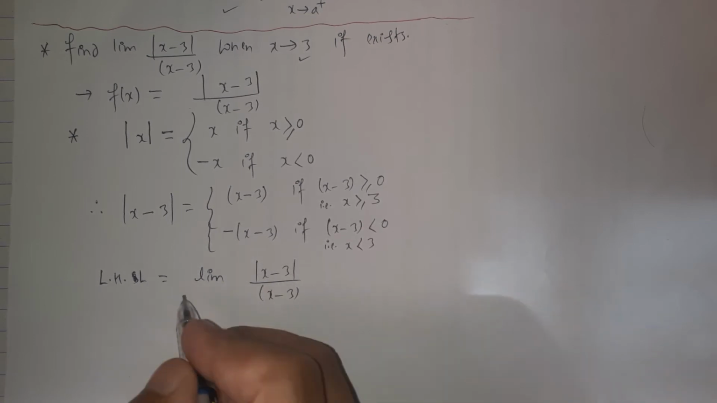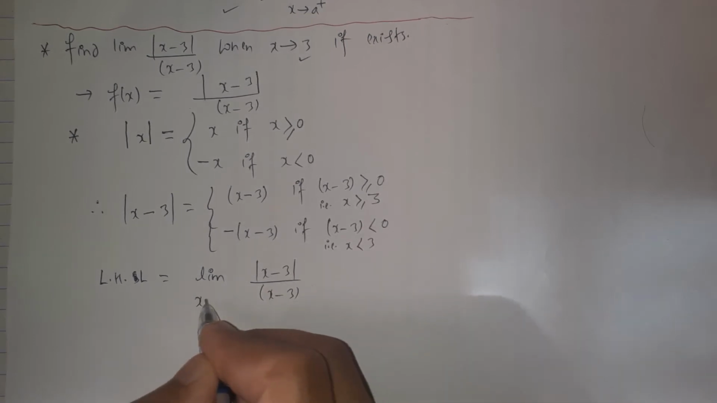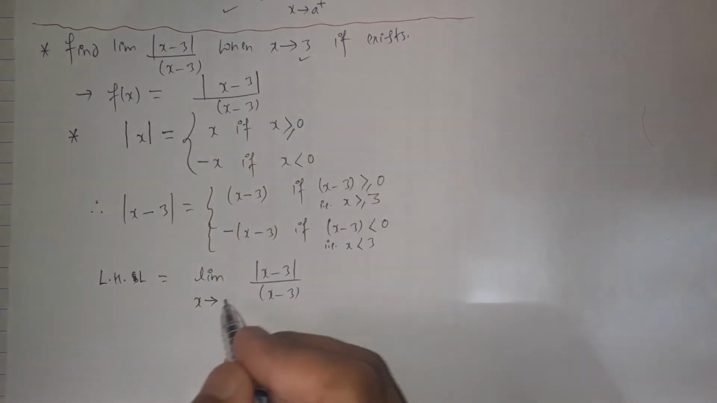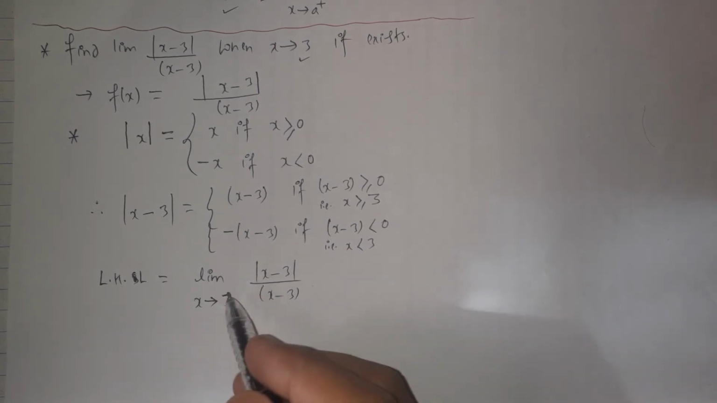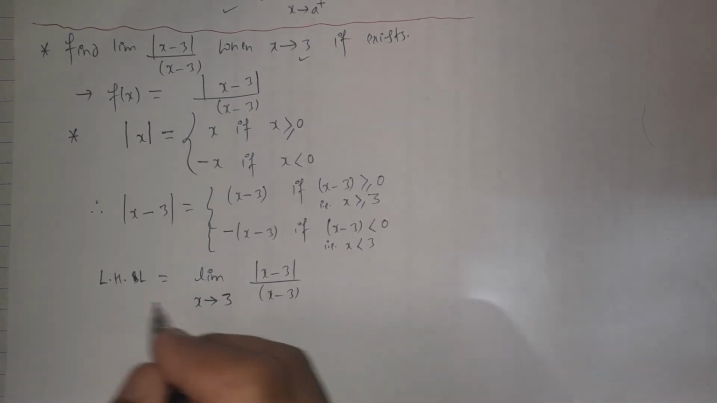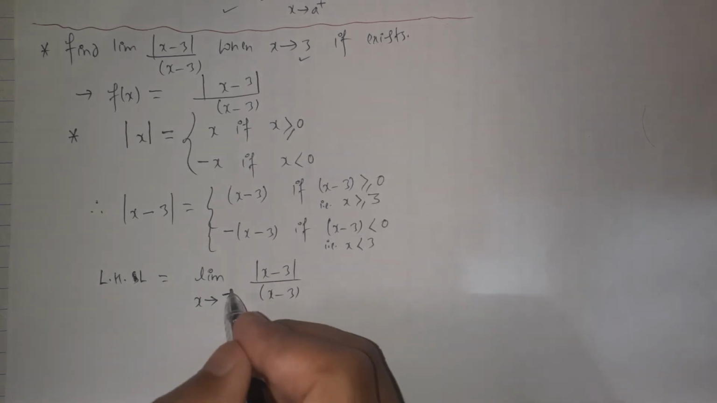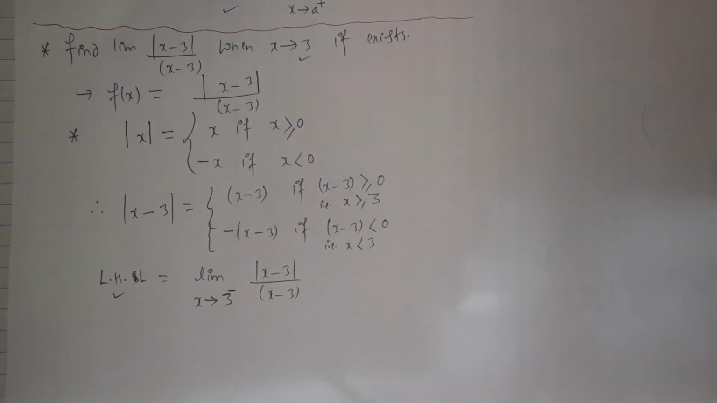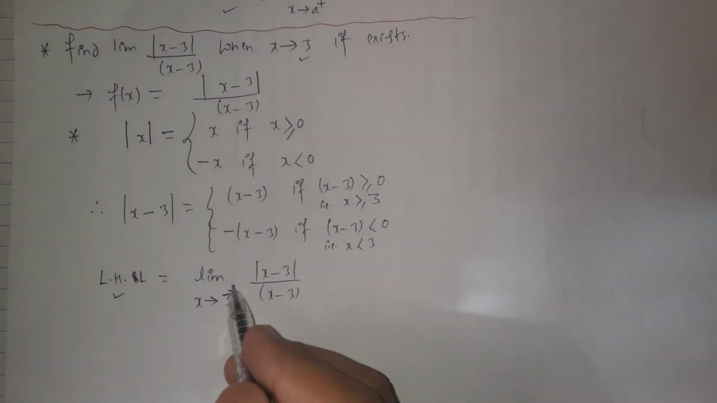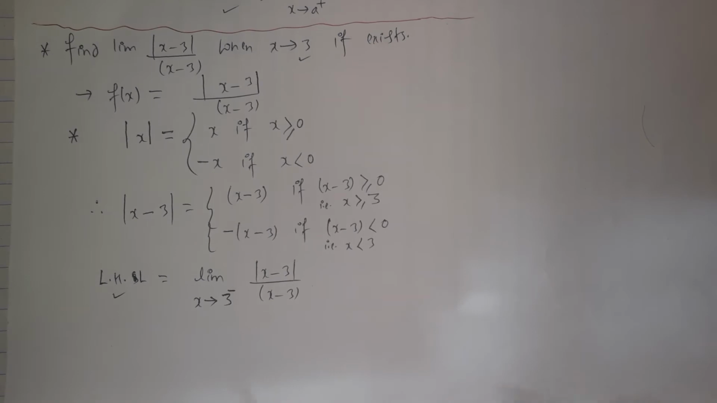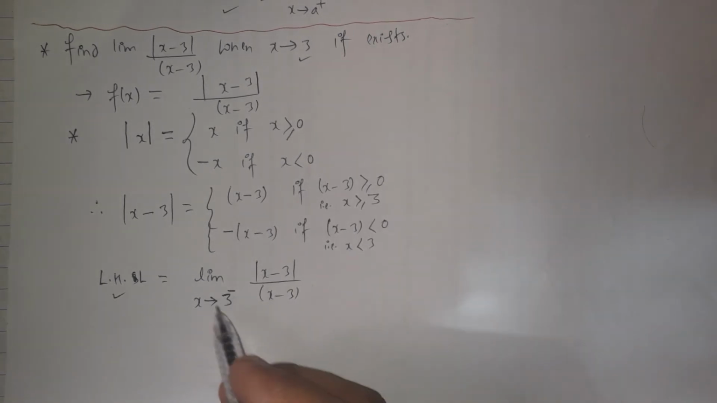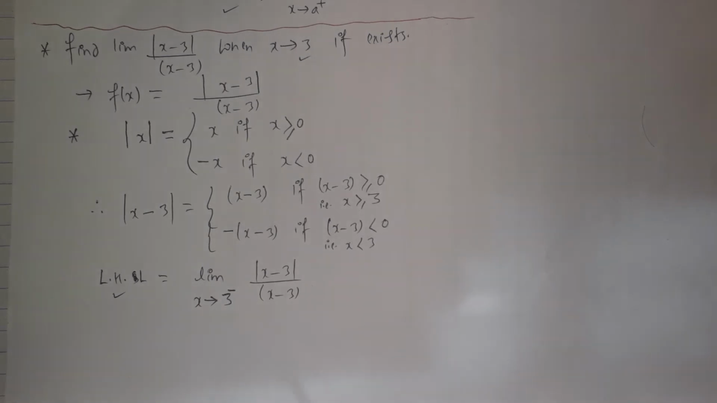The limit of that function as we approach the point, and here the point is 3. The point at which the limit is to be calculated is 3, and we have to approach it from the left hand side because it is the left hand limit. So we put the negative sign on top of the 3. This negative sign on the 3 represents that we are approaching the number 3 from the left hand side.